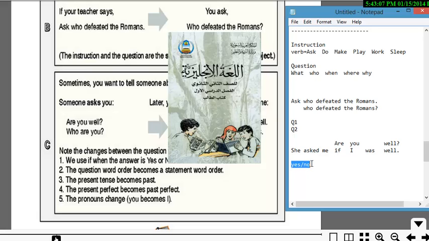How do you do this? Let's play with the second one. Who are you? How do I change this? Let me tell you how you're going to change it. First of all, she asked me, and then you're going to keep the same one, who.